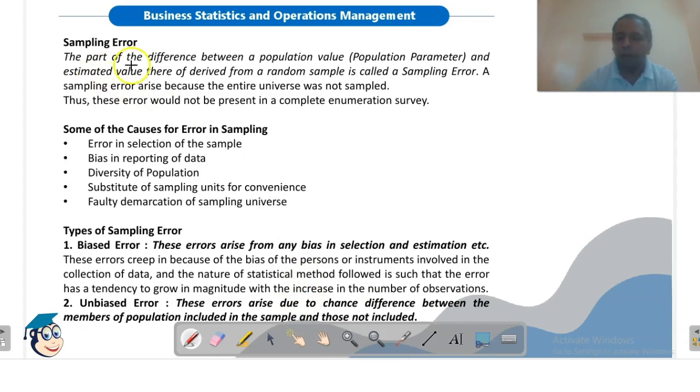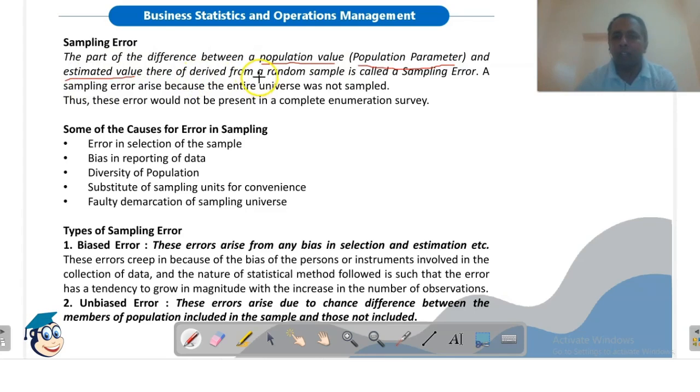Sampling error. Now because we are not considering the entire population, we are just considering a part of the population which we called as sample. Now if the sample is not a true representative of the population, or even if it is a true representative, but because we have not considered all the elements of the population, there may be a difference between the population value, or population parameter, and the estimated value derived from a random sample.